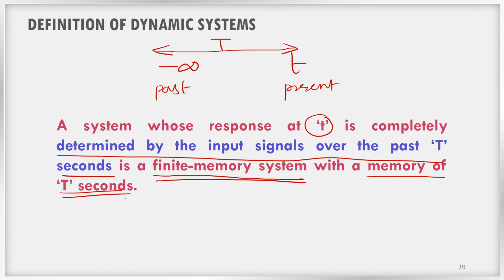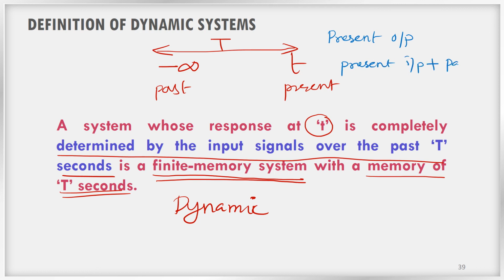A system whose response at t is completely determined by the input signals over the past T seconds is a finite memory system. Otherwise we can also call it a dynamic system, a dynamic system with a memory of T seconds. So what are dynamic systems? A system for which present output is depending on present input plus past input. Such systems are known as dynamic systems.